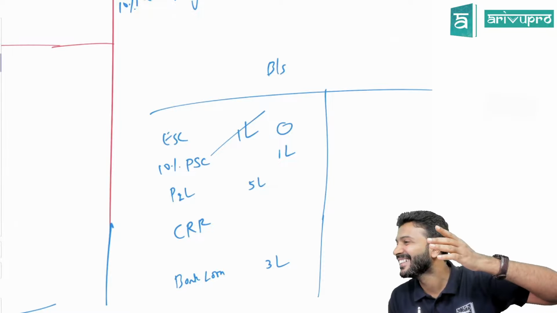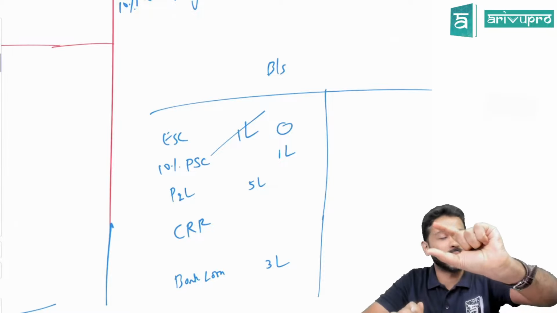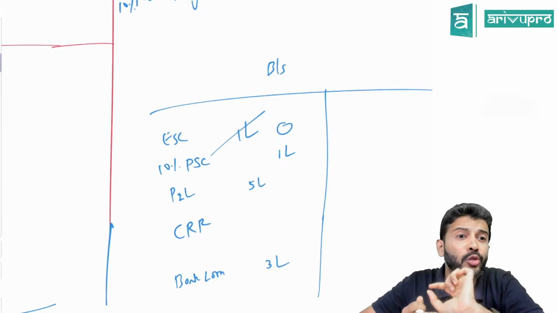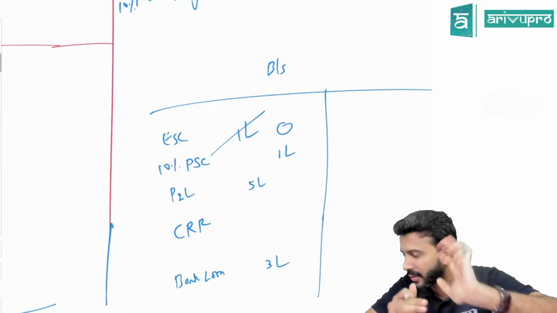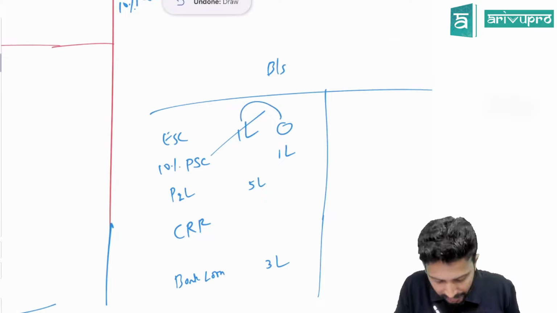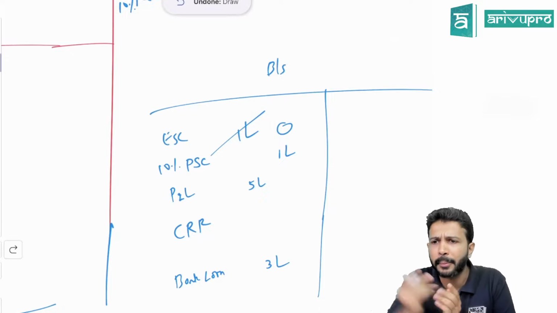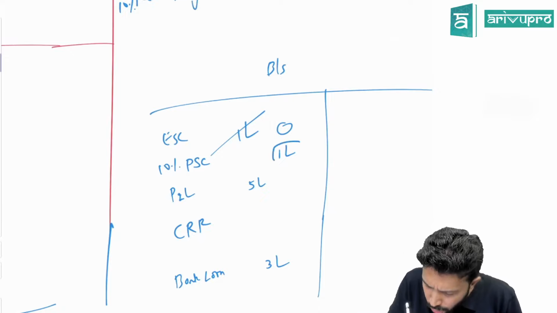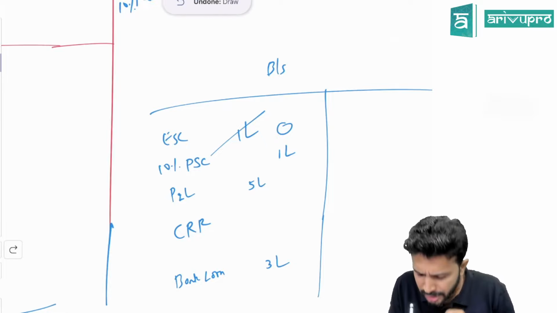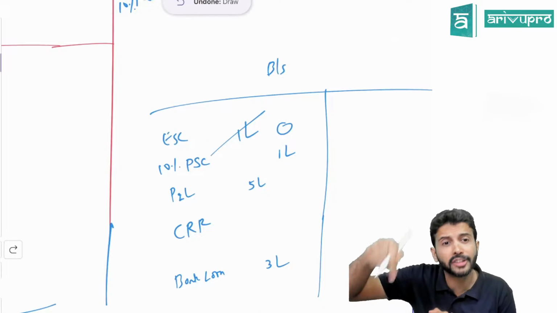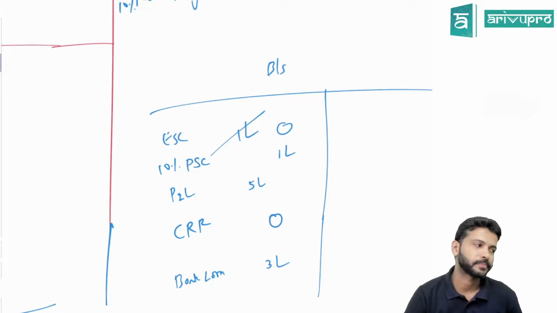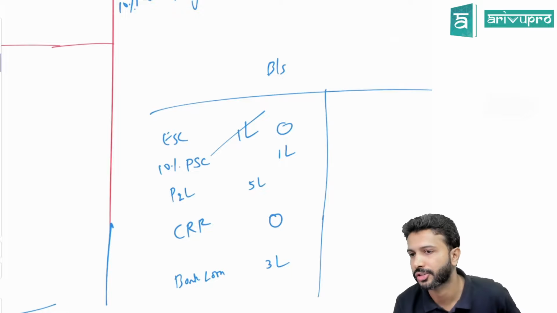Okay, perfect. See, I told you, I carefully use my sentences. What did I say? CRR is created to fill the capital gap. How much was equity share capital before? How much did it become now? Means what is the gap in capital? When you issued preference shares, did that gap not get filled up? Yes. How much preference shares did you give? 1 lakh. Now what is the gap in capital? 0. How much CRR do you need to create? 0. This is one they'll ask in examination.